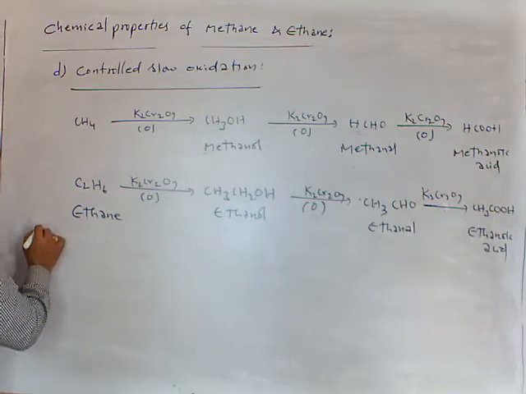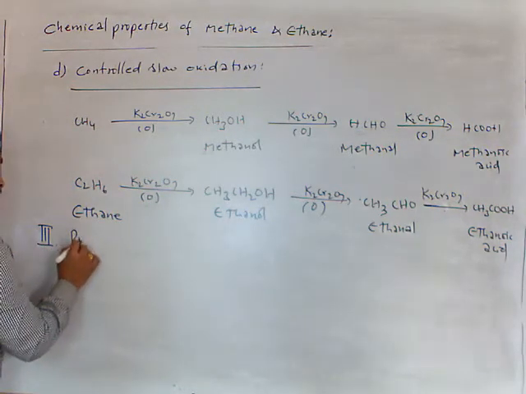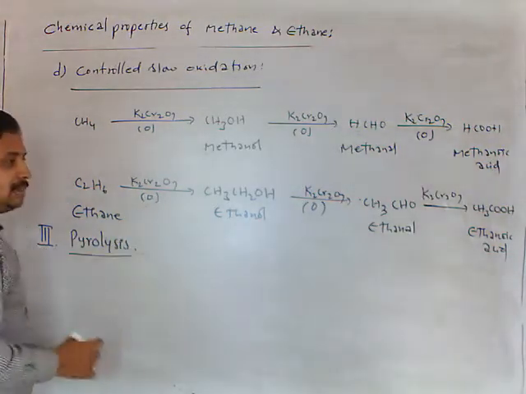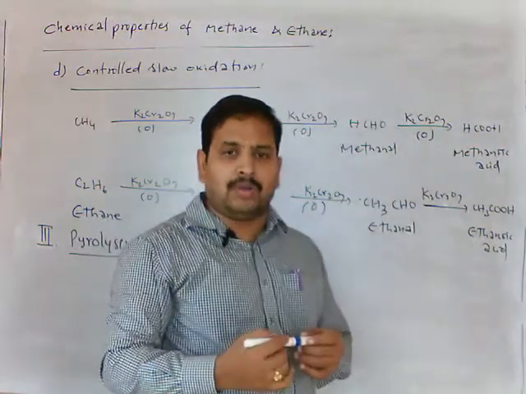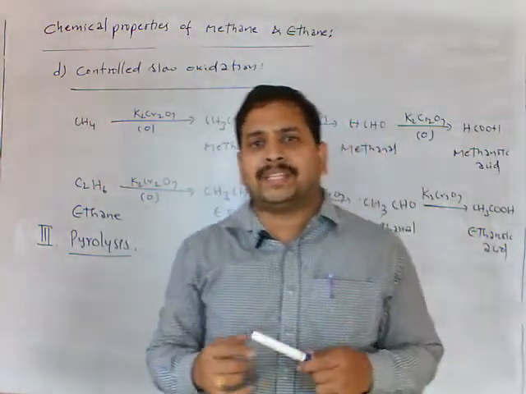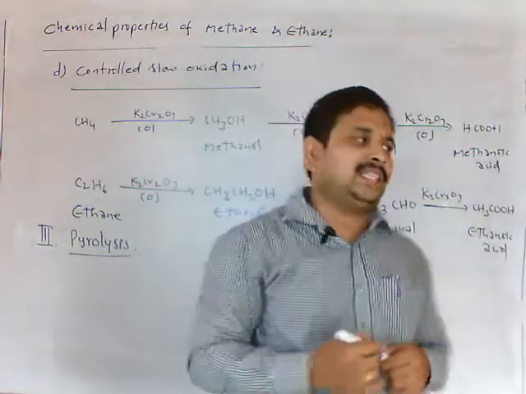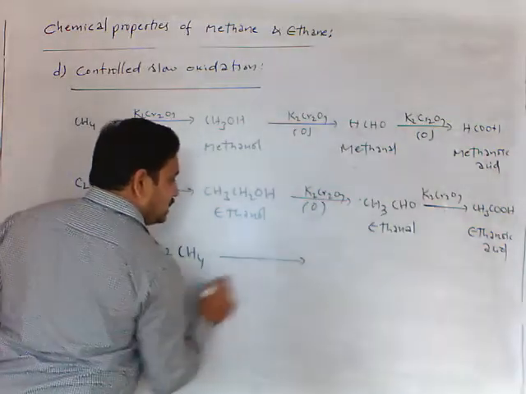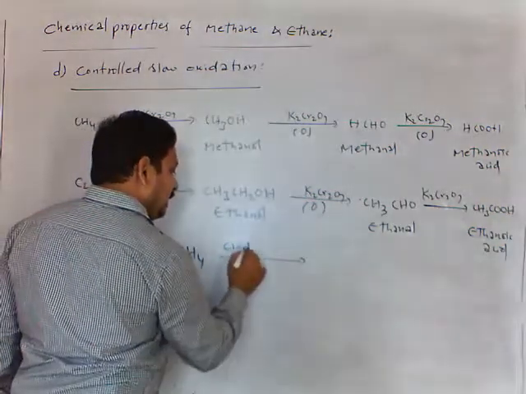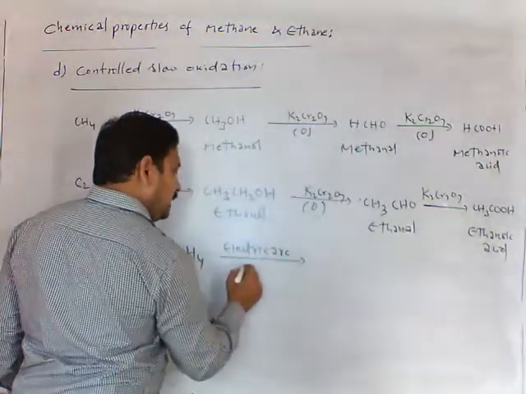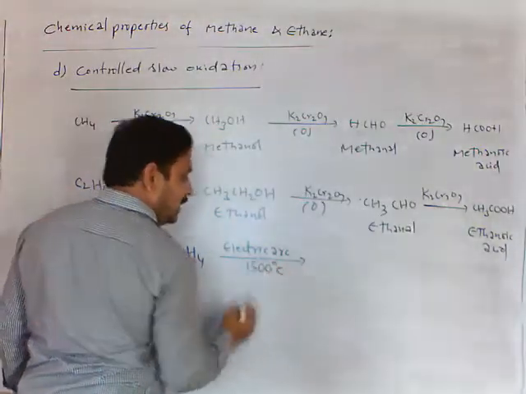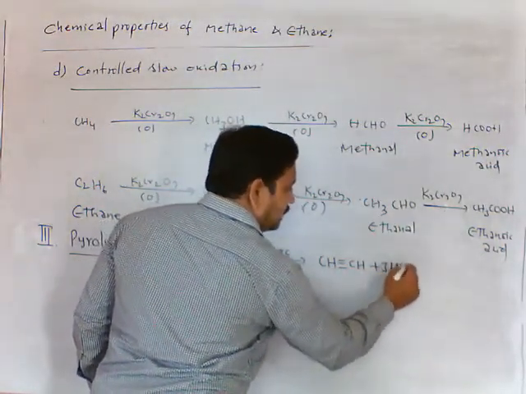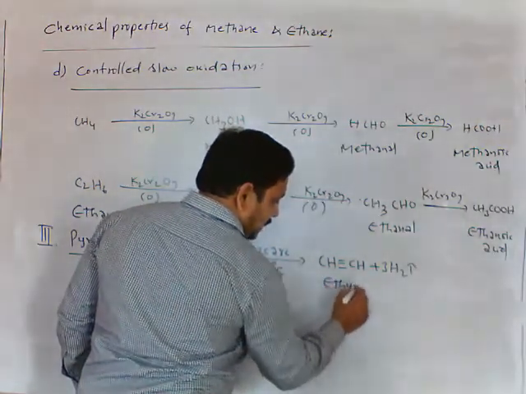Next, the third one is pyrolysis. It is also called cracking. That means thermal decomposition of hydrocarbons at high temperature, using a catalyst. See here, I am taking 2 moles of methane. It is subjected to an electric arc at a temperature of about 1500 degrees Celsius. We get ethyne and 3 moles of hydrogen.